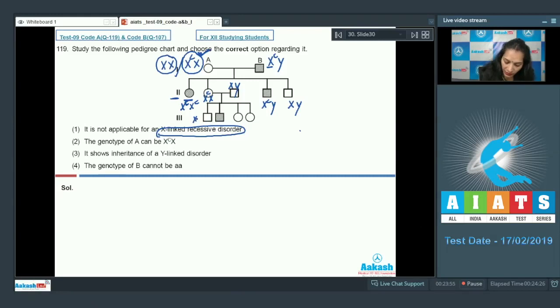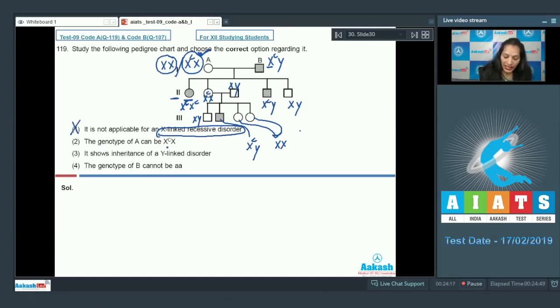It means X is received from the mother and Y from the father. And this one is receiving XC from the mother and Y from the father. And they receive both of them, X from the mother and X from the father, which is quite normal. Yes, then it can be applicable for an X-linked recessive disorder. So this option is ruled out.